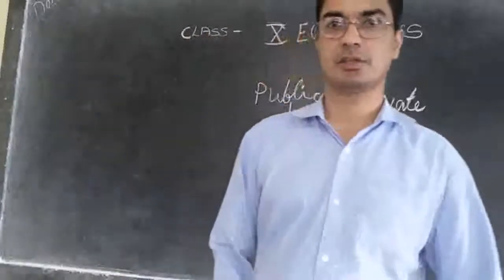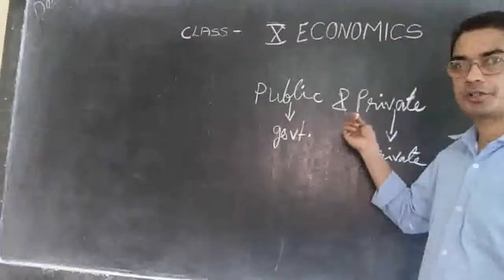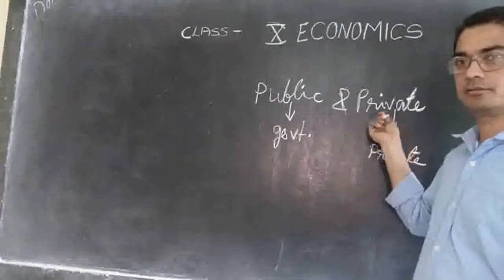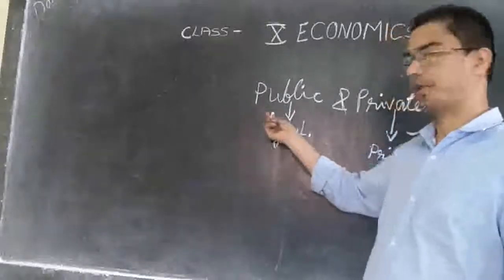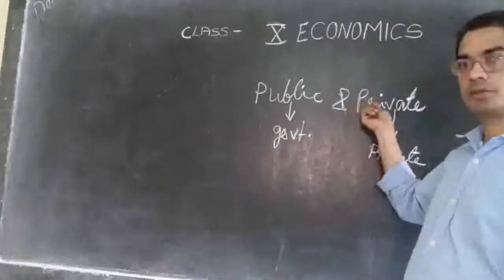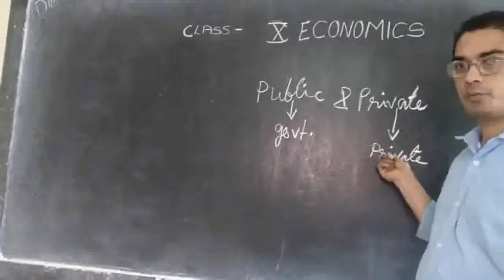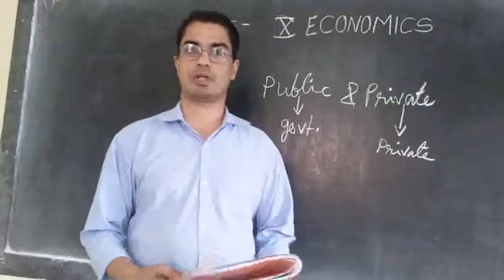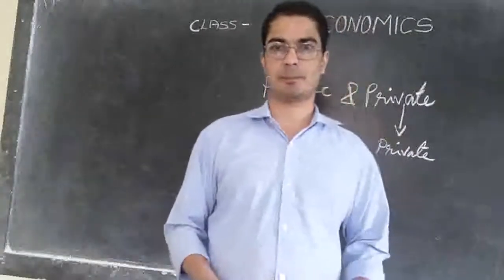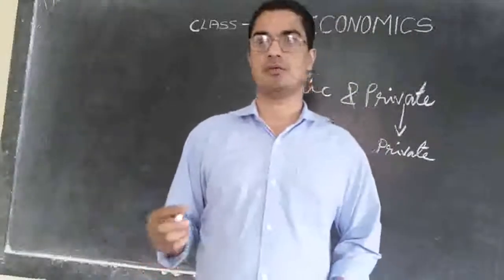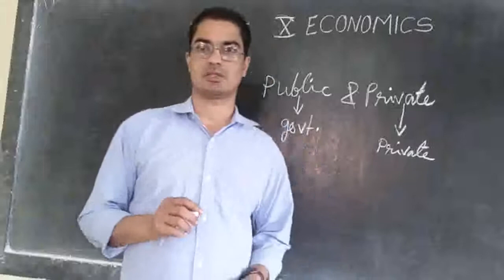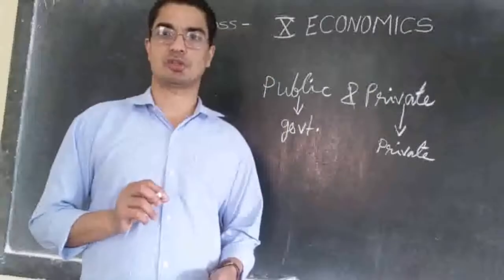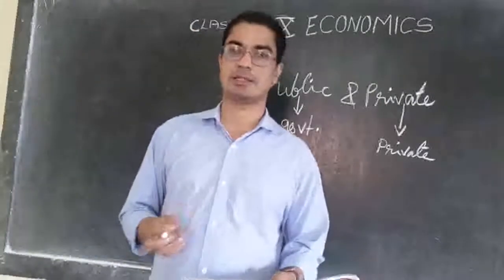Then again we said based on the ownership, we can say public or private. So public means the owner is the government, private means the owner is private people. So based on the ownership, in our country there are so many organizations or establishments owned by the government. Some of them the government is the owner, some of them private individuals are the owners. So let us see them in detail.